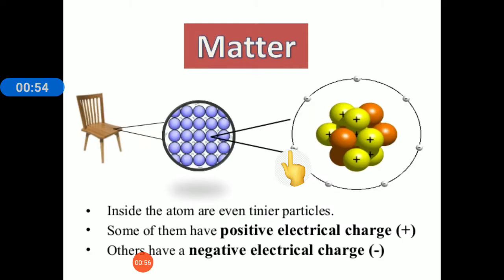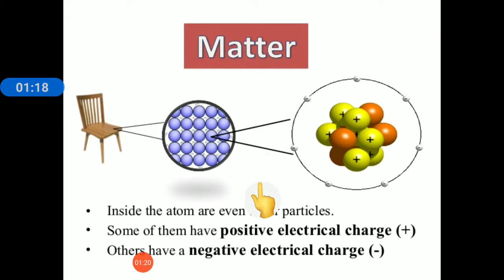Now, children, atoms are further made up of even tinier particles. So, an atom consists of two types of charges: a positive electrical charge, denoted by a plus sign, and a negative electrical charge, denoted by a minus sign. So we will first understand the structure of atom.